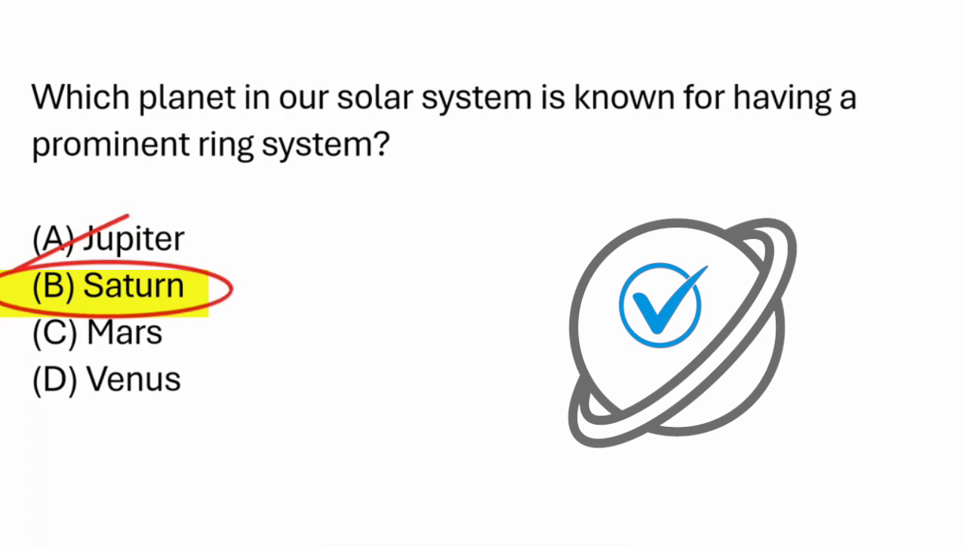Let's see why the other answers are incorrect. Mars. Mars has a couple of moons, but no rings, so Mars is incorrect. Venus. Venus is the hottest of all the planets, but it does not have a ring system, so Venus is incorrect. Saturn's rings are legendary and prominent, which is why the correct answer is B, Saturn.